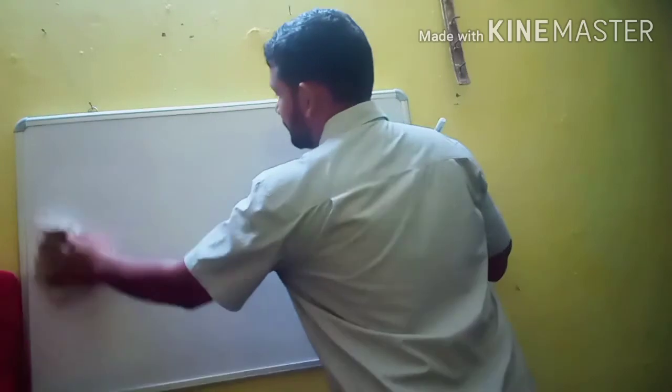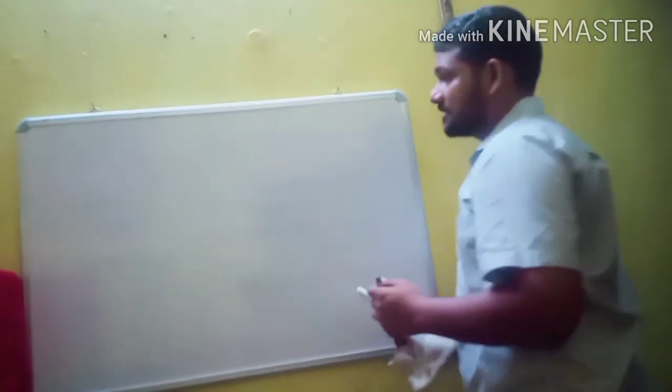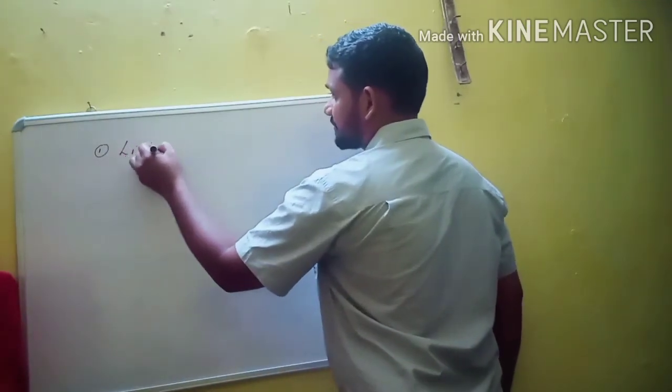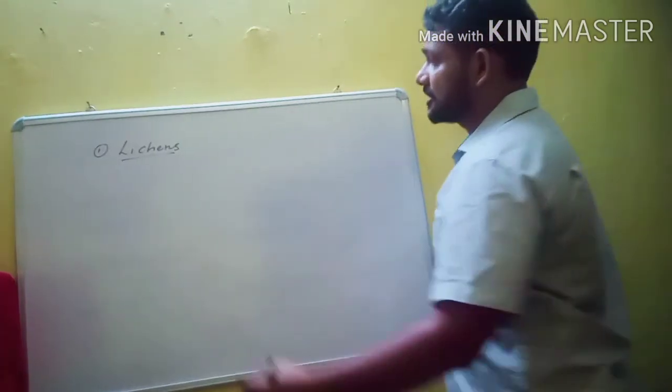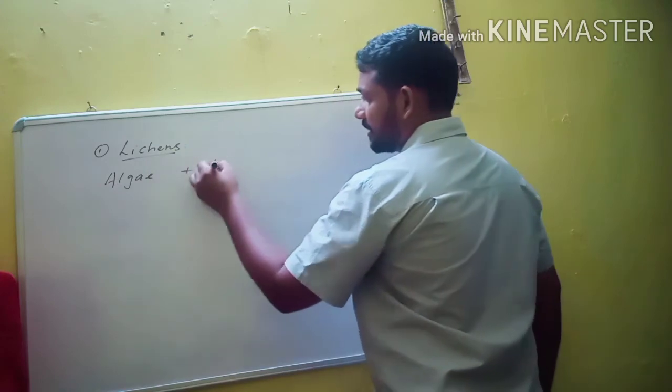And one more exceptional organism which is not found in the five kingdom system of classification is lichens. So what are lichens? It is the symbiotic association between algae and fungi.